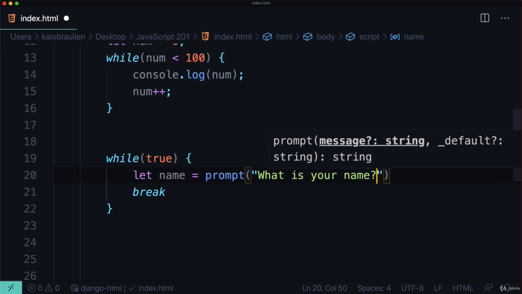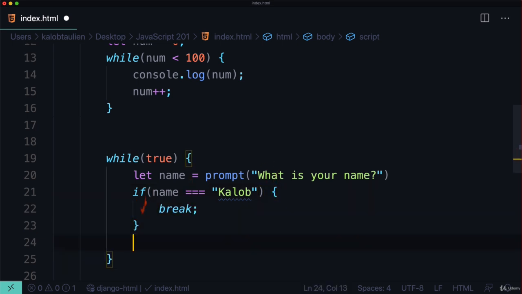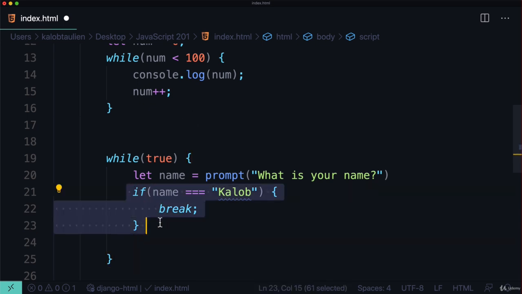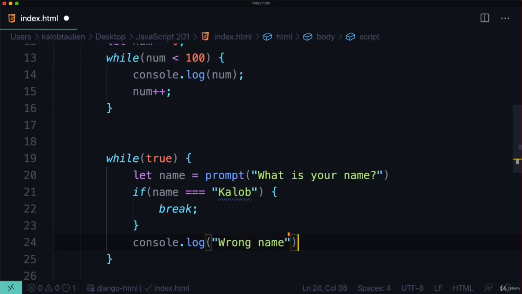What is your name? And then we can say if that name is equal to, strict, because every piece of user input always comes in as a string. Even if it's a number, it comes in as a string. So we're going to say if that name is a string and also happens to be Caleb, let's go ahead and break out of this loop. Otherwise, let's not break out of this loop. This is going to be false if it's a different name, and say console.log wrong name, try again. And so at this point, we're basically creating a guessing game.